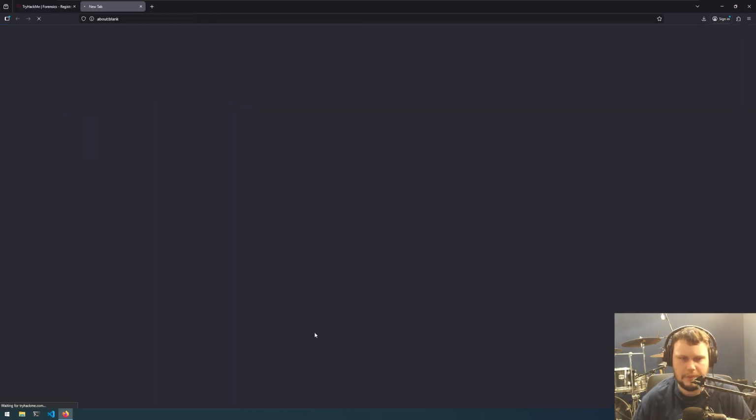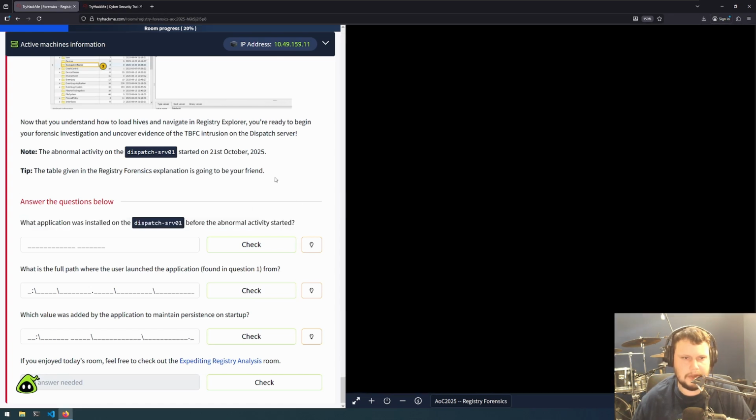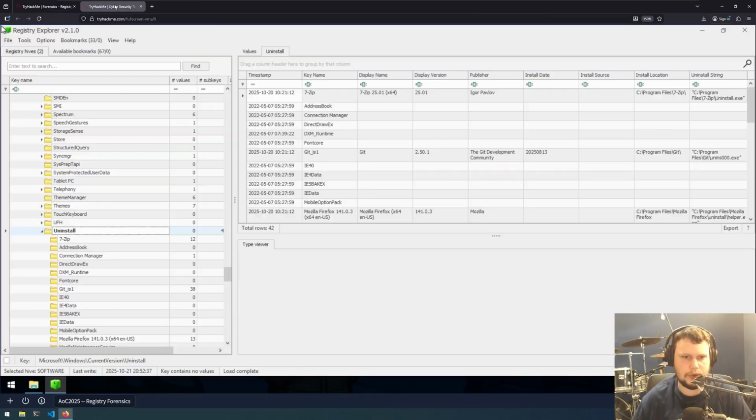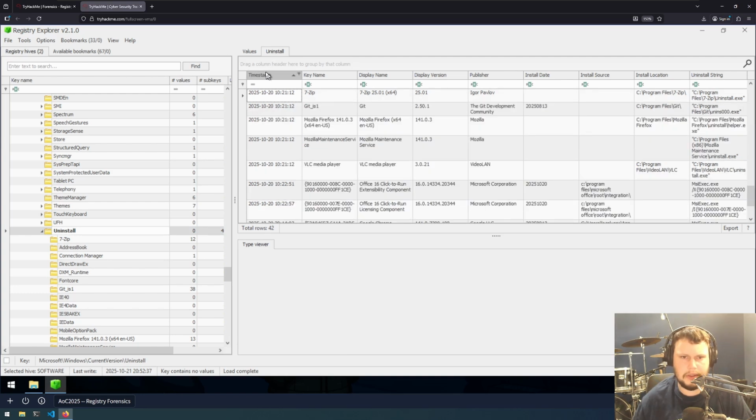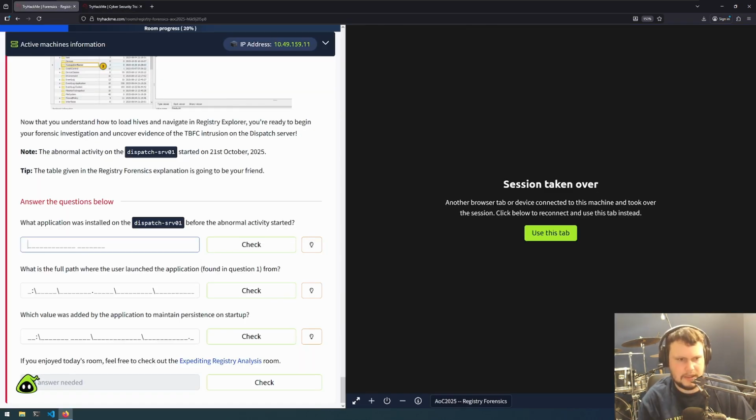I'm going to open this up in a new tab so I can actually see what I'm looking at. It's installed before abnormal activity, so we're looking for before the 21st of October. I assume I should order by these timestamps, and I'm assuming it's this Drone Manager Updater. Looks like it could be the size. Drone Manager Updater. Okay, that is correct.